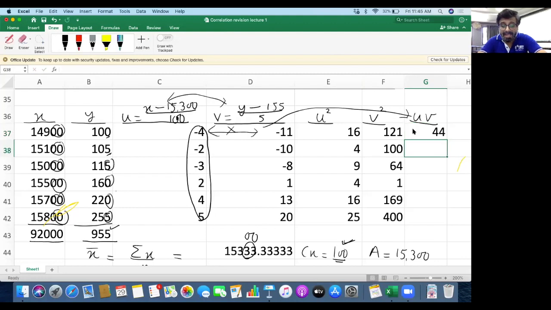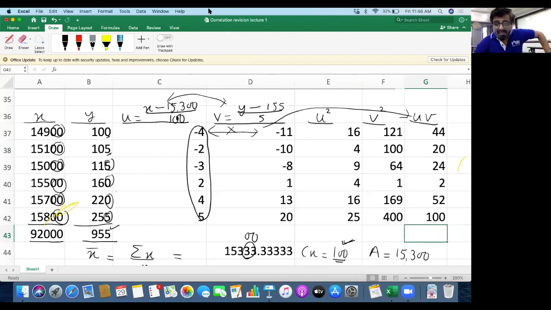Minus 2 into minus 10, positive 20. Then minus 3 into minus 8, positive 24. 2 into 1, 2. 4 into 13, 52. And 5 into 20, 100. Anyone who did not understand the workings, unmute yourself and ask me. Unmute only if you are not clear. Otherwise, go in the gestures and show me thumbs up.